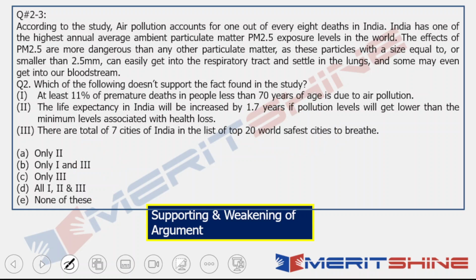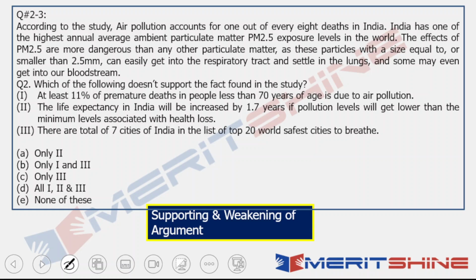Now, this is something which does not go in line with the argument that has been presented in the paragraph. If India is one of the most polluted countries, then how come out of the top 20 safest cities in India to breathe, India has 7 cities? Does not match, right?